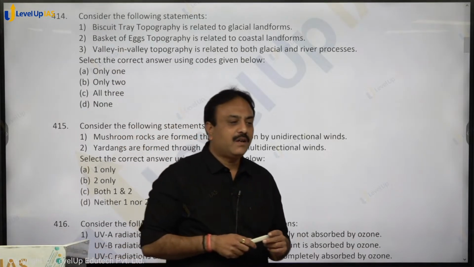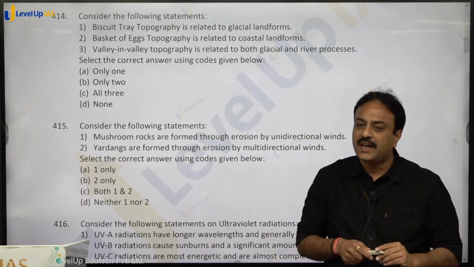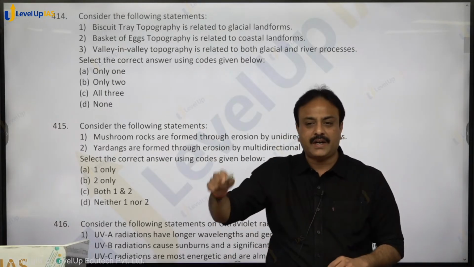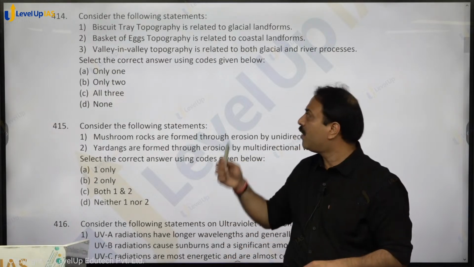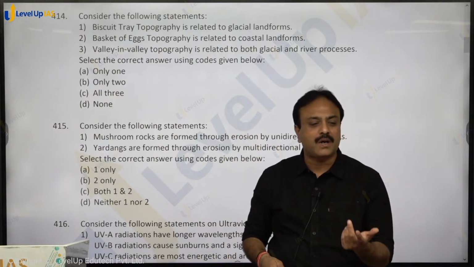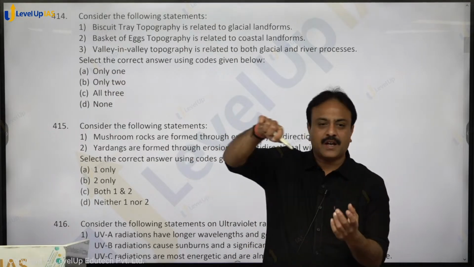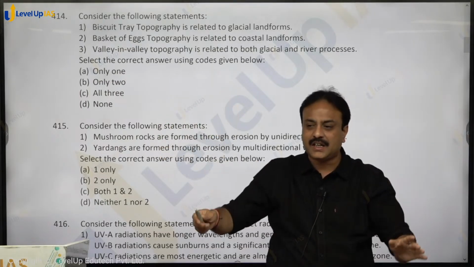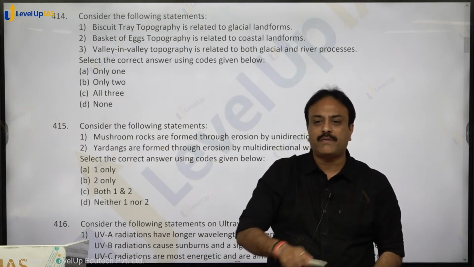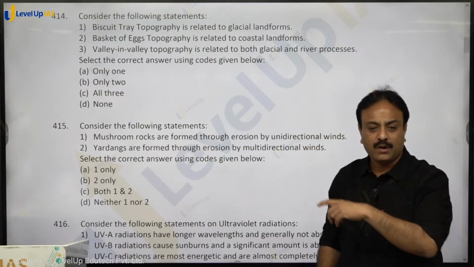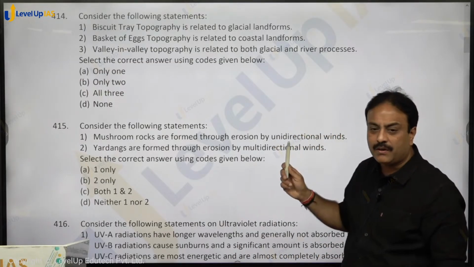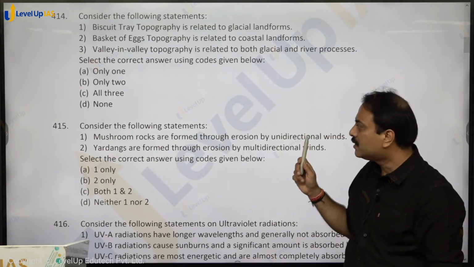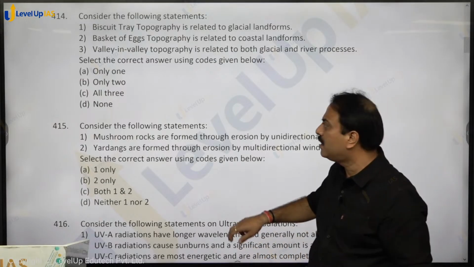Now valley in valley topography is formed by river landforms. River carves out a big valley, within that another valley, within that another valley. So valley in valley topography. And how by glacier, suppose you take the example of hanging valley, one valley hanging over another valley. So that is also valley in valley topography. A big valley is there in a glaciated region, due to glacier cutting multiple small valleys are created in the same valley, valley in valley topography. So it is both by glacier erosion as well as river. So both are correct. So 1 is correct, 3 is correct, 2 is wrong. So only 2, option B for boy shall be the right answer.